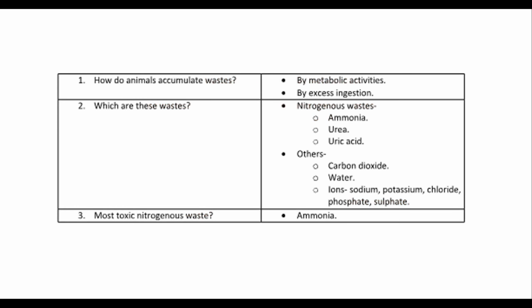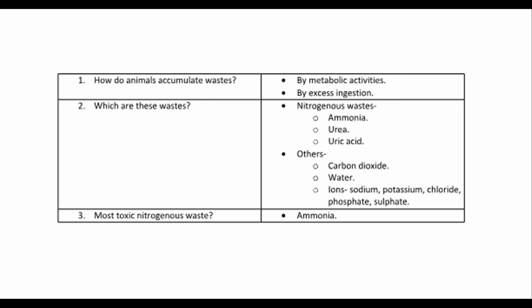1. How do animals accumulate wastes? By metabolic activities. By excess ingestion. 2. Which are these wastes? Nitrogenous wastes: ammonia, urea, uric acid. Others: carbon dioxide, water, ions: sodium, potassium, chloride, phosphate, sulfate.